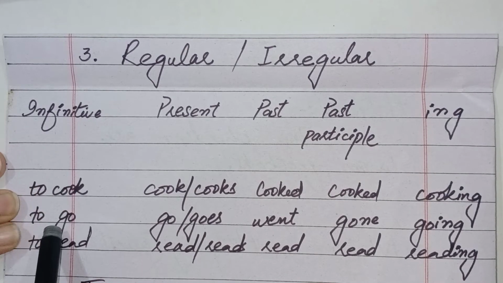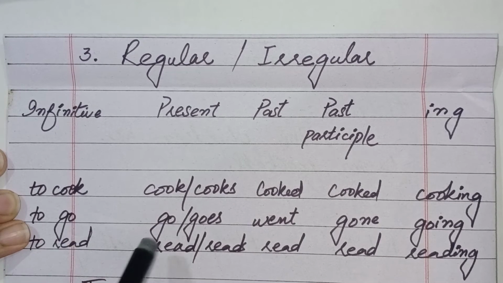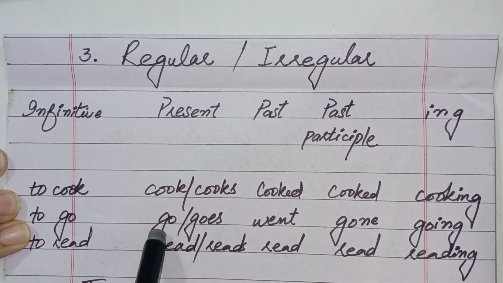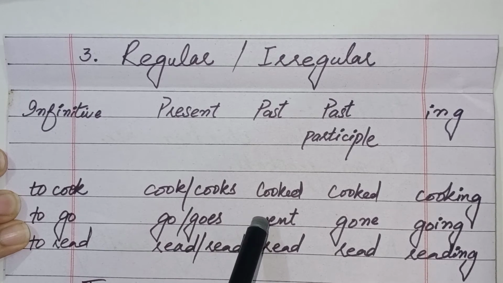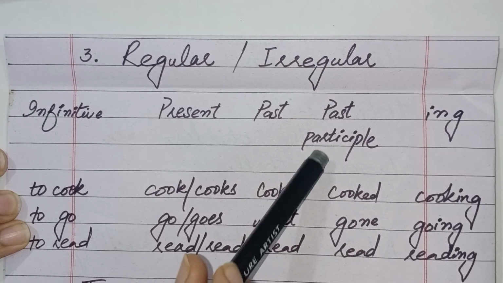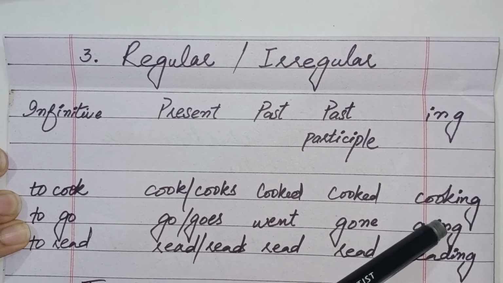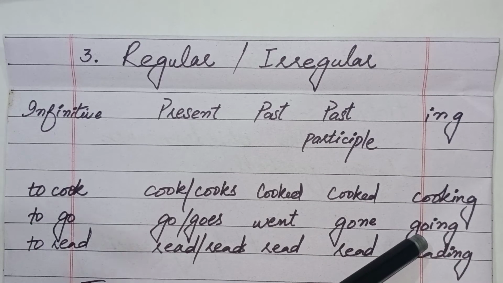Now we will talk about irregular form. Infinitive is to go, its first form is go, and in present we can use go or goes. In past we can use went, not goed, okay, because it's an irregular form. In past participle, that is gone, and in ing form it will become going.